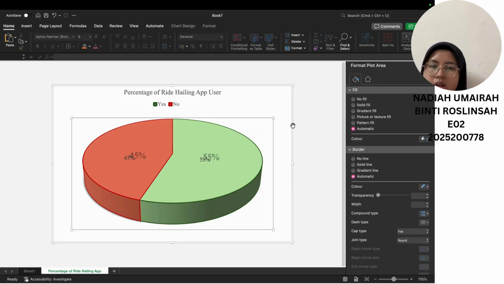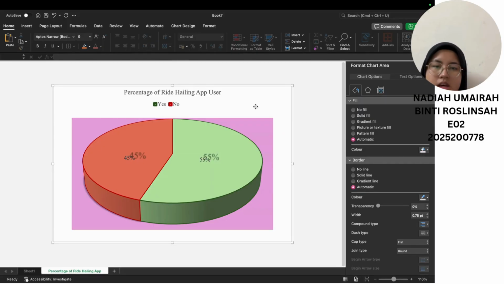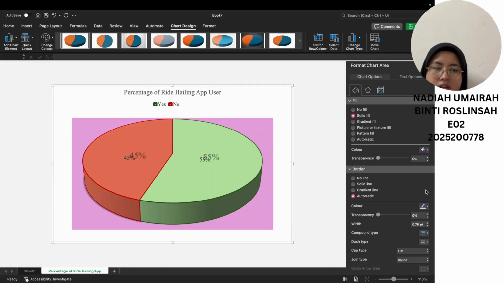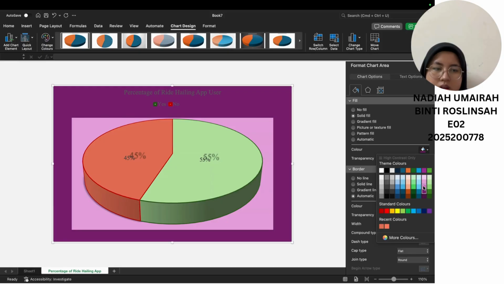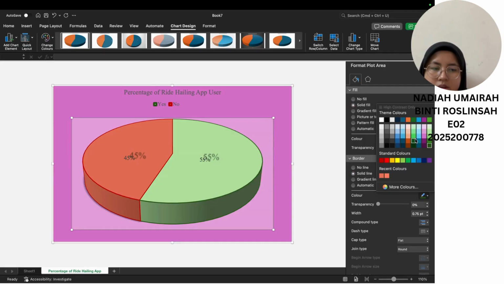Okay, done. You also can change the background of the graph. I want to choose a purple color so it matches with the table. Here I'm gonna use a light purple, just this, and for another background I want to choose a darker purple. Oh no, maybe a little bit lighter. You also can make a border. So I want to make a solid line border, and for the color I choose a darker purple. Same steps.